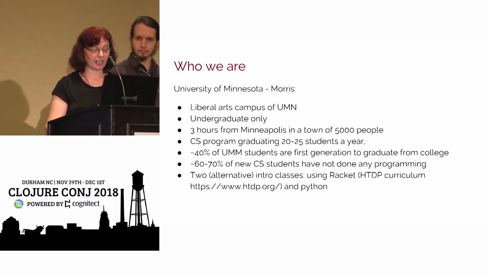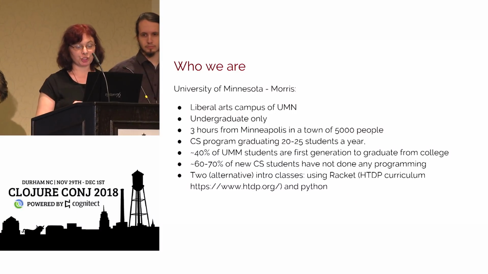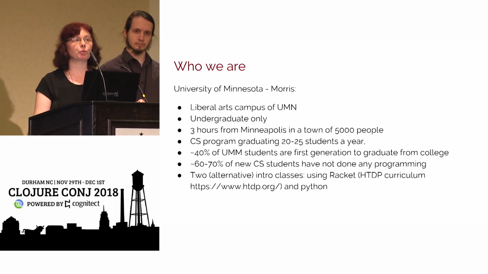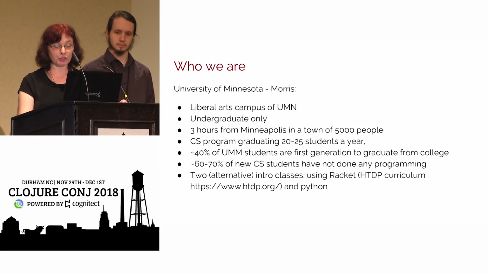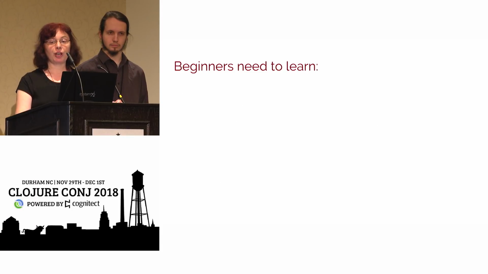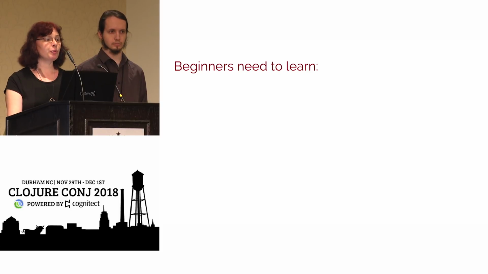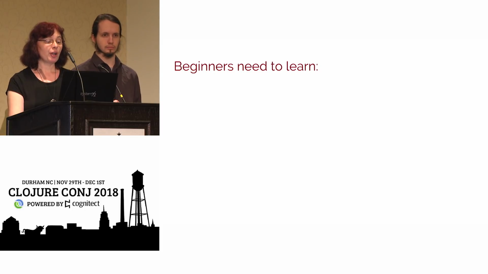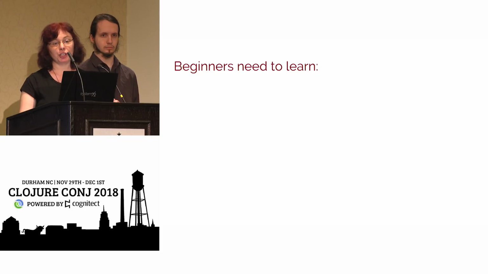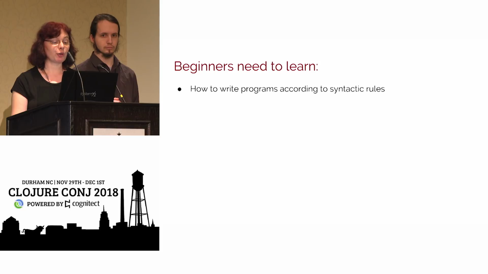And I should mention that we actually have 2 alternative classes for beginner programmers, so students mostly with no programming experience. One of them uses Racket and the How to Design Programs curriculum, and the other one uses Python. Okay, so now that you can imagine what our target audience is for the things that we would like to do, let's think about beginner programmers and what they have to learn in their first 3 months of learning how to program.